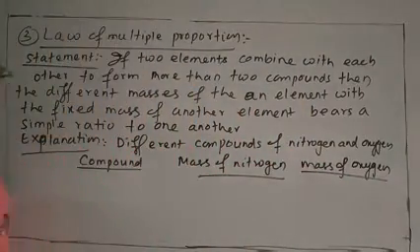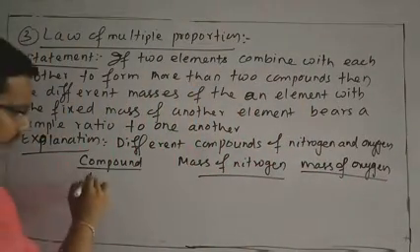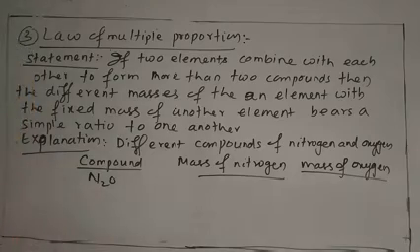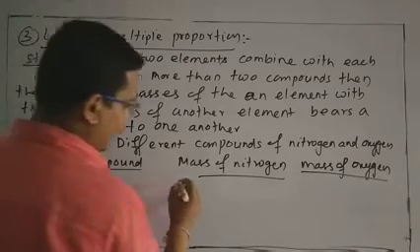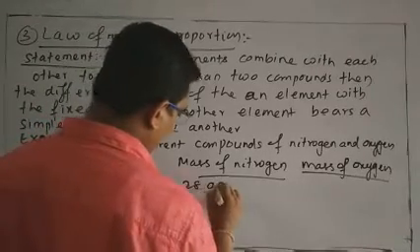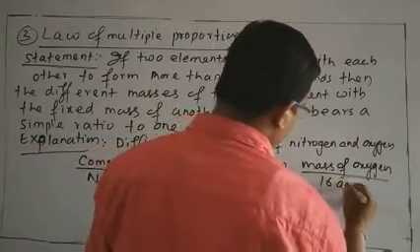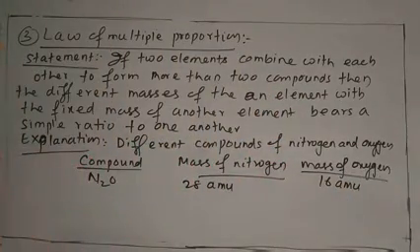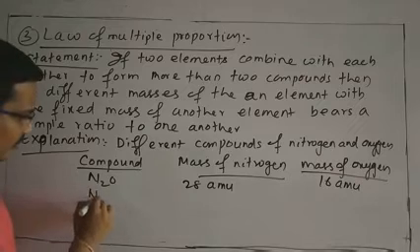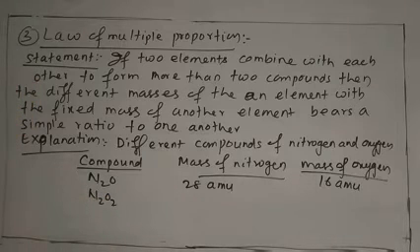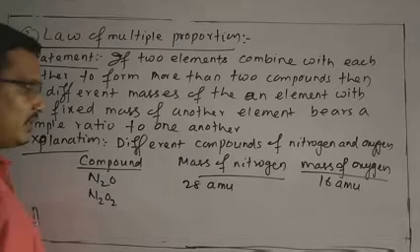Suppose we take a compound, N2O. In this compound, the mass of nitrogen is 28 AMU and the mass of oxygen is 16 AMU. Take another compound, N2O2. It is another compound made by nitrogen and oxygen.